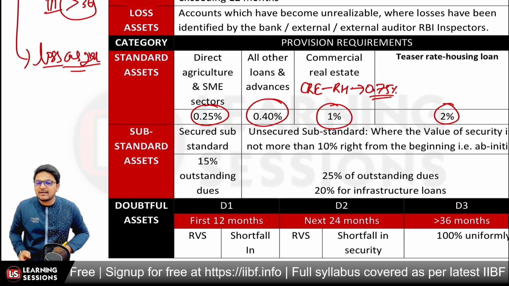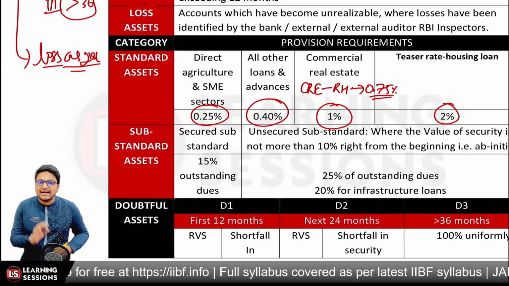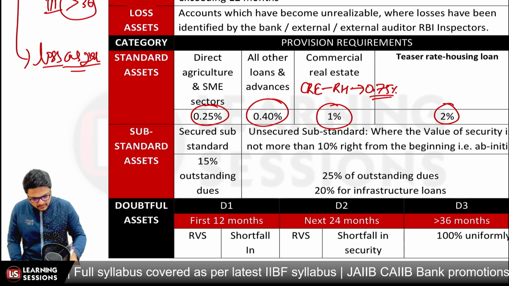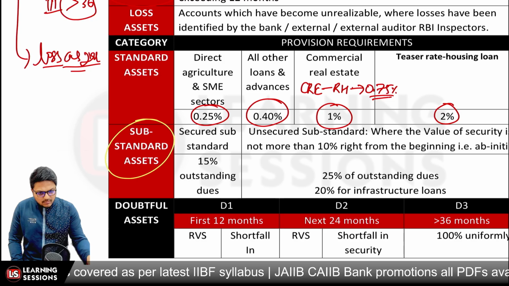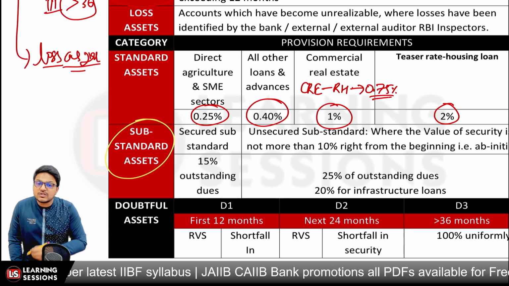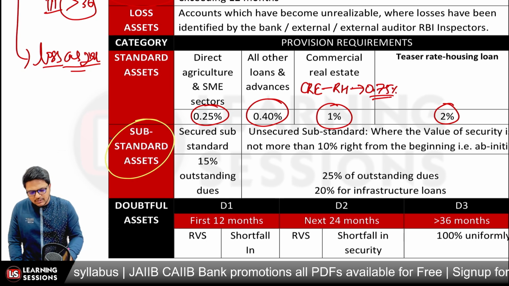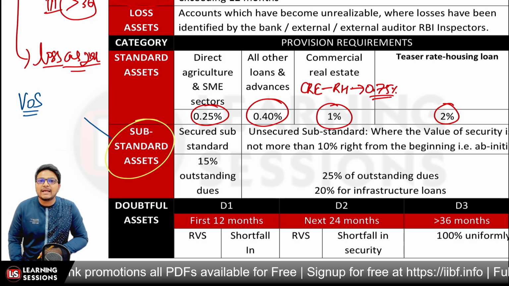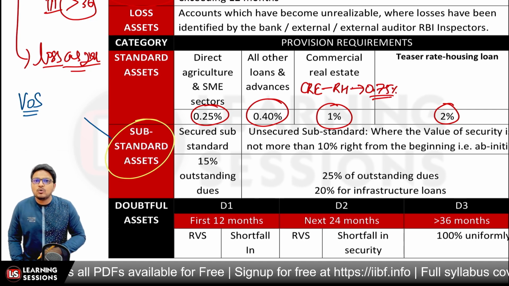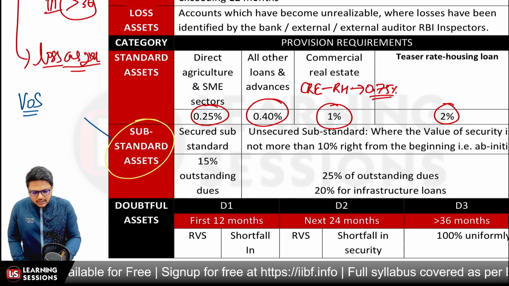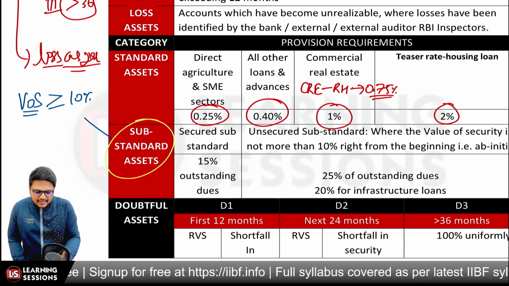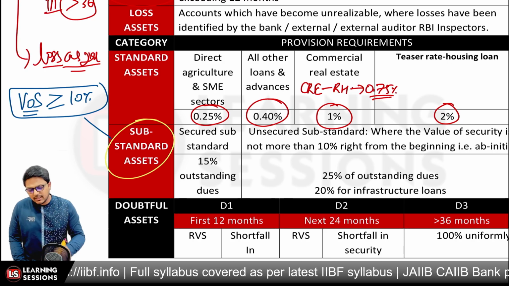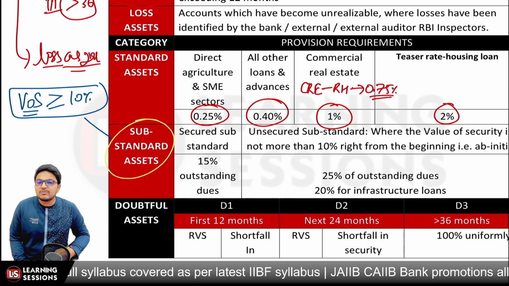And further, for the substandard assets, the account is to be categorized either as secured substandard or unsecured substandard. Now the categorization of the substandard account will be based upon what? It will be based upon the criteria of the originating value of the security, let's say the value of security at the very beginning of the loan. If the value of security is more than 10%, in that scenario the loan is considered to be what? It is considered to be a secured substandard loan.